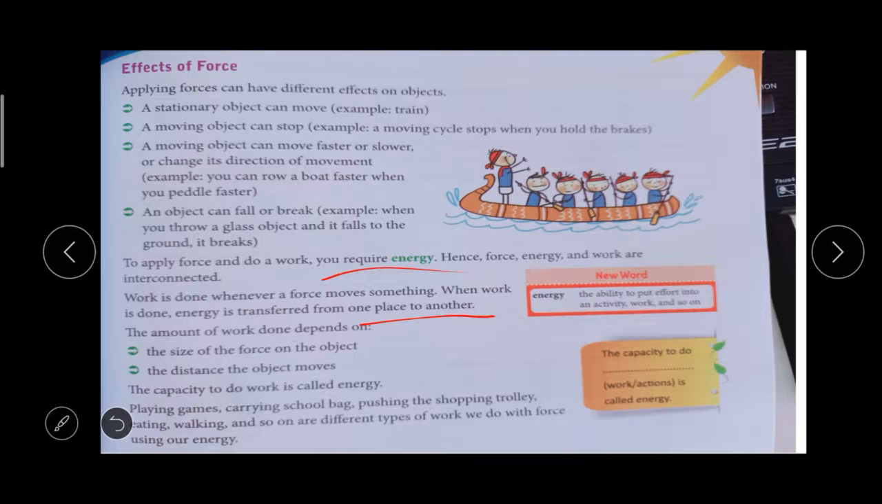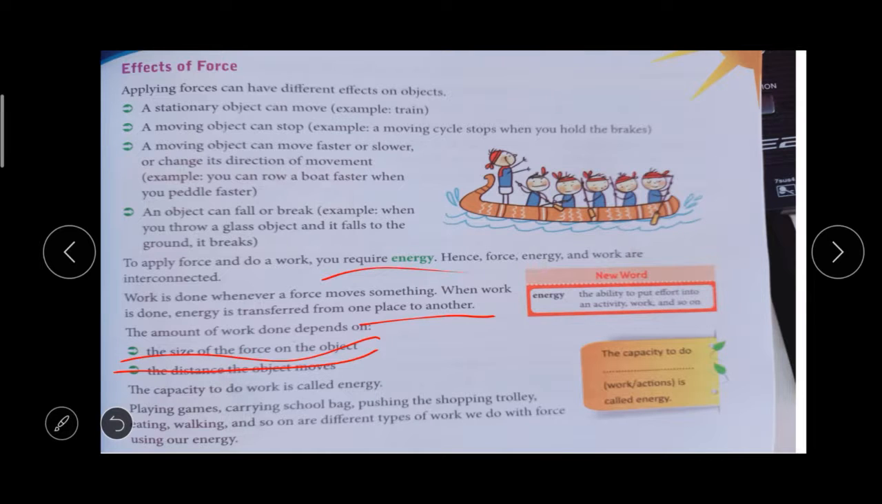So mark it. The amount of work done depends on the size of the force on the object. If it is a heavy object, we need to give some extra force, right? So first it depends upon the size of the force on the object. Then the distance the object moves, how much distance the object moves. These are the two important points.